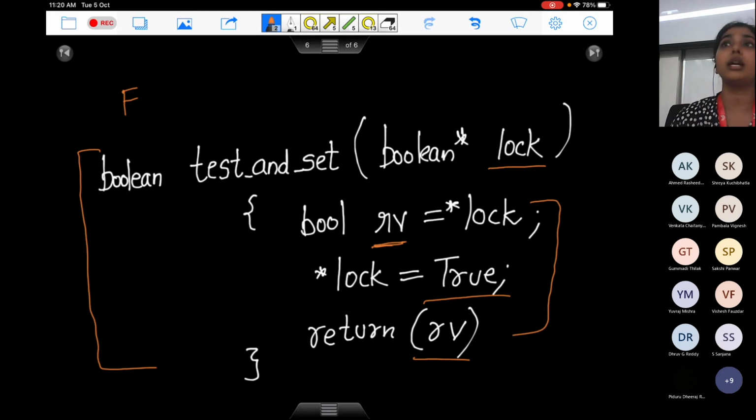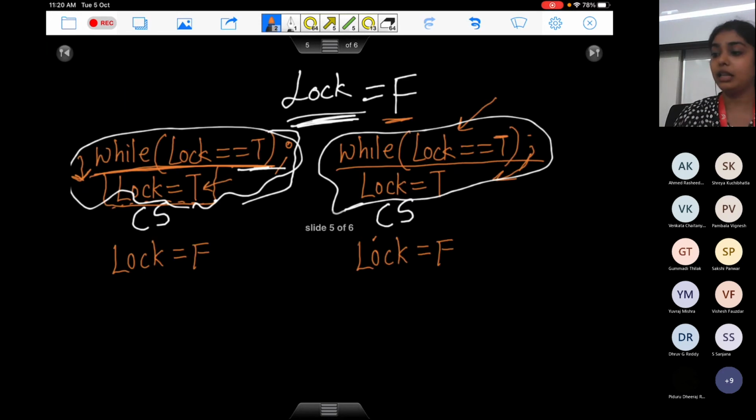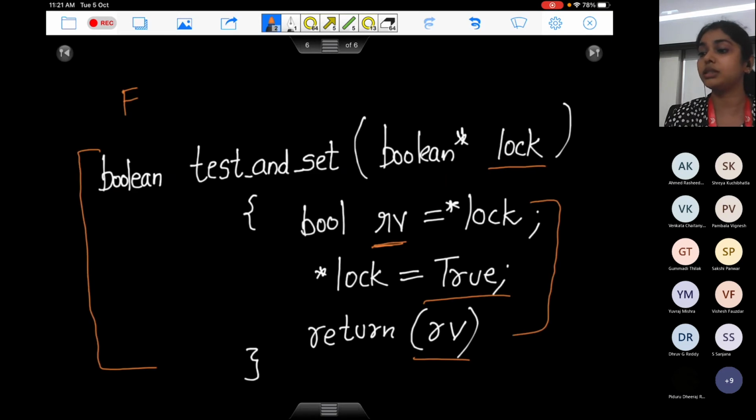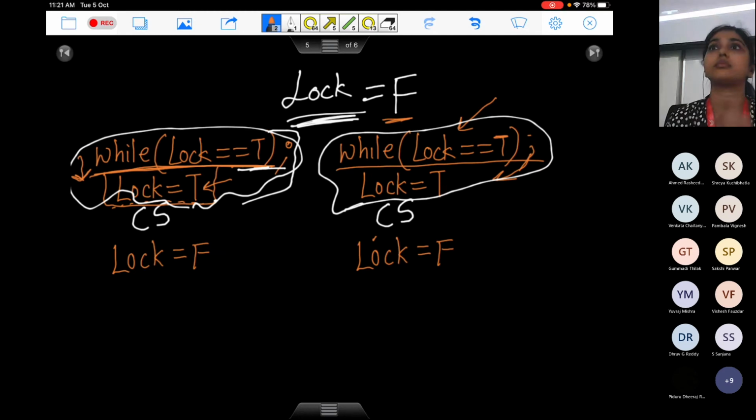Now can you tell me how I can use this test and set in this program to make everything all right? Remember that whenever I call test and set on lock, no matter what the value of lock is, it is going to apply a lock, it is going to make the lock true, and what it returns is the previous value of lock. So it's telling you whether the lock was applied before or not. So how do I use this test and set instruction in this code? And this code will start working then.